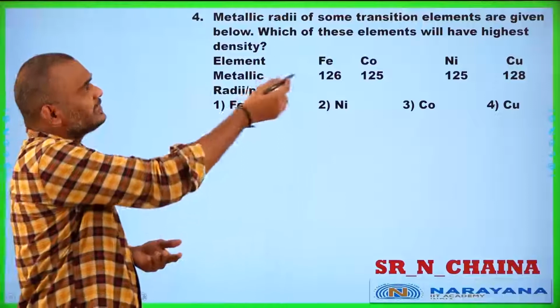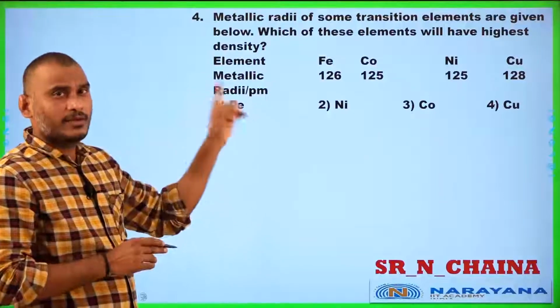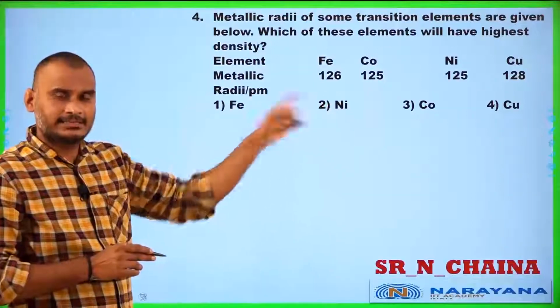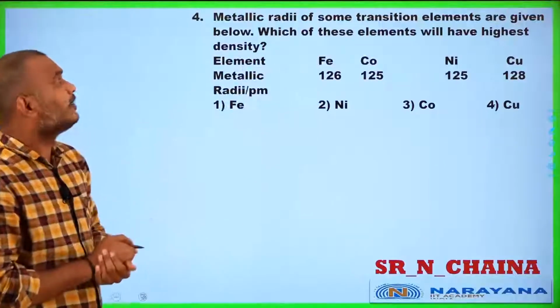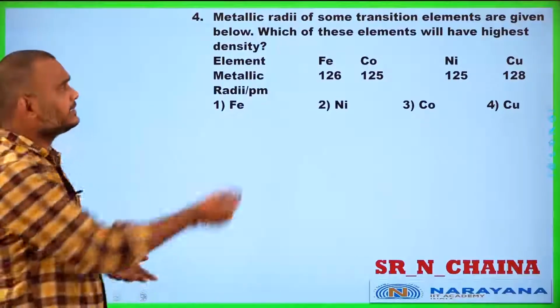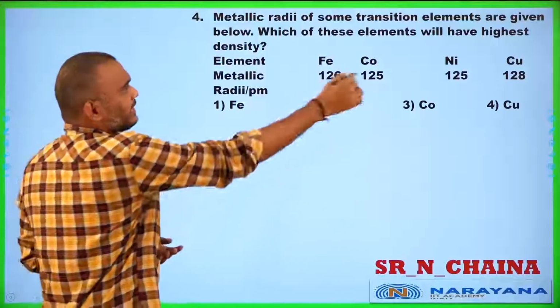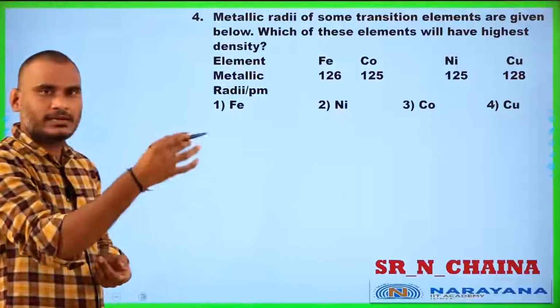And which of these elements has the highest density? They have given only the radius, but he asked to find out which element has the highest density. Let us see left to right in the period: iron, cobalt, nickel, copper.